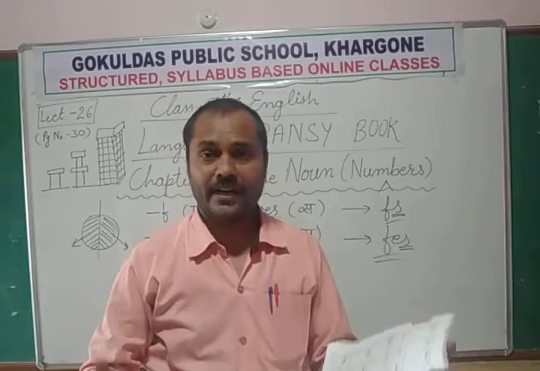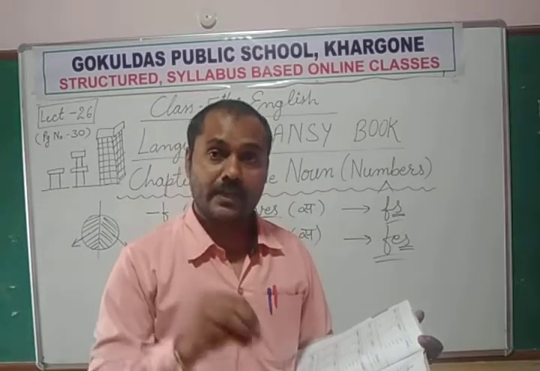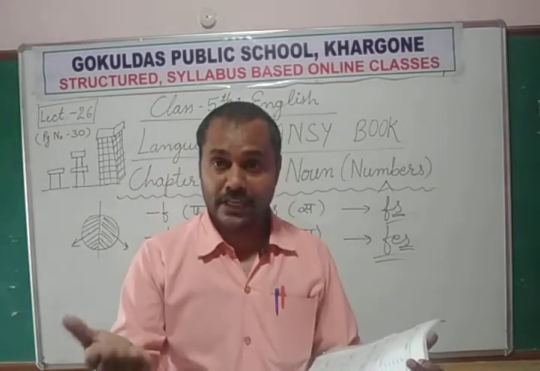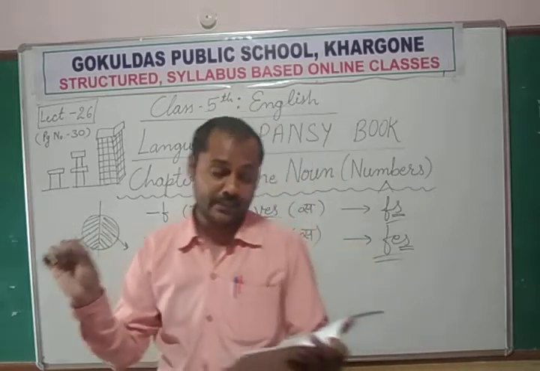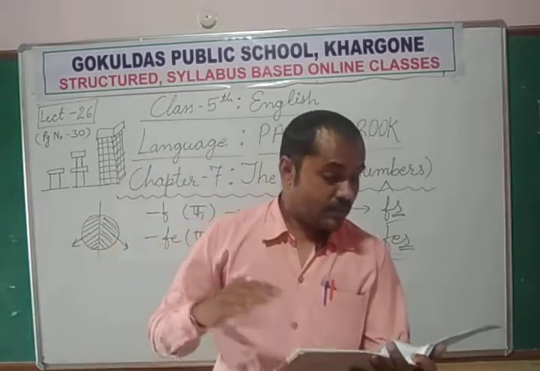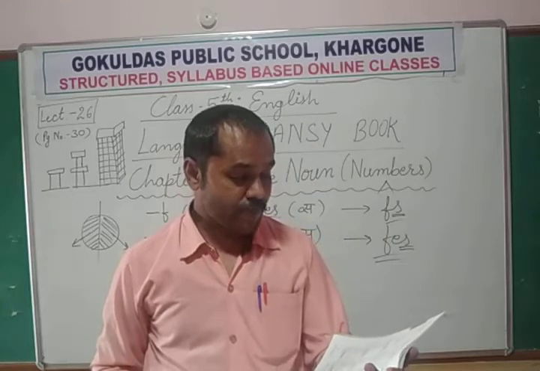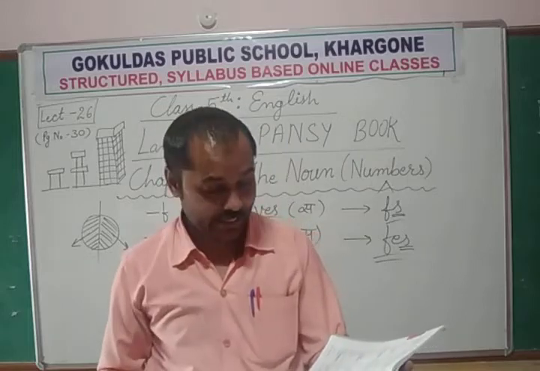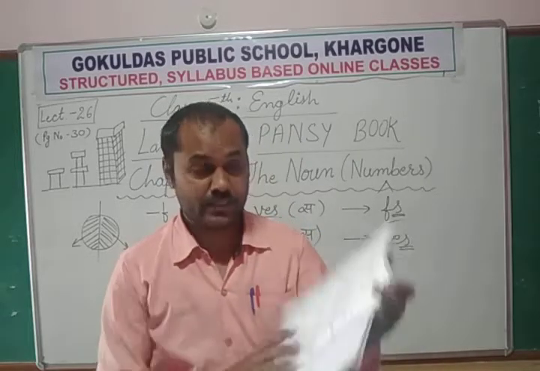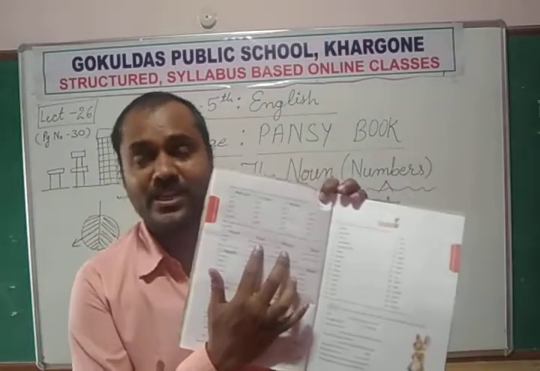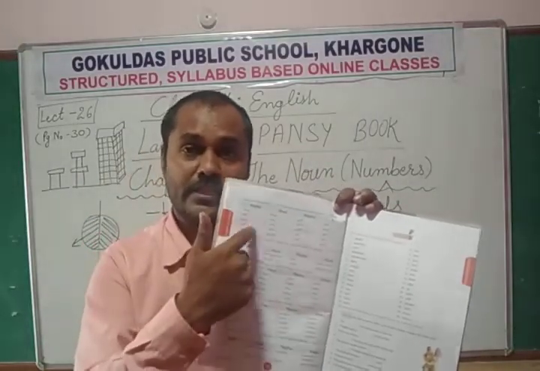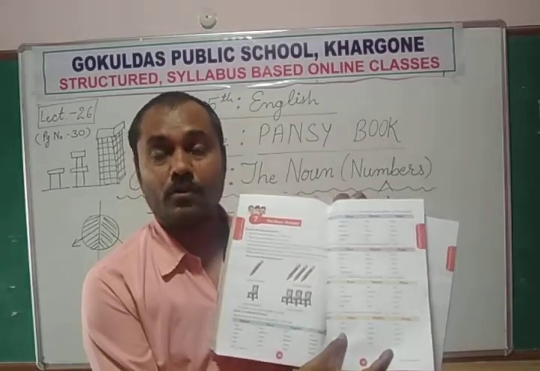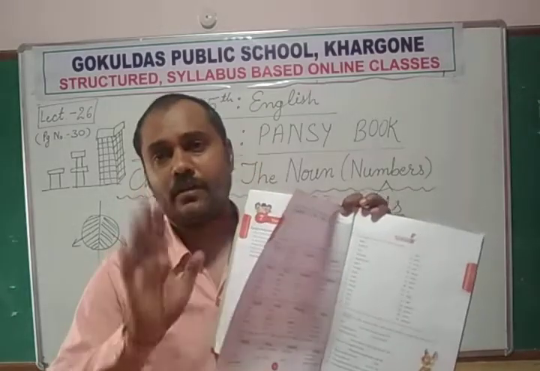So if you find any difficult word whose meaning you don't know, you can Google it, or you can search in the dictionary. The meaning you will find there. But some nouns that end in F form their plurals either by adding S or by adding VES to the singular. This means these are the exceptions which can follow the first rule or the second rule, the one on the previous page. Both rules can be applied.